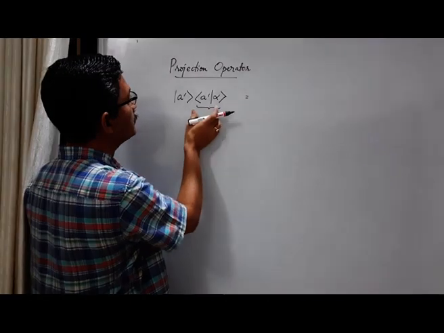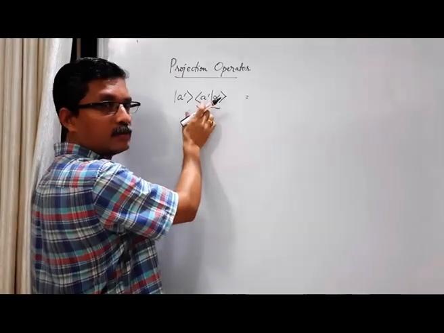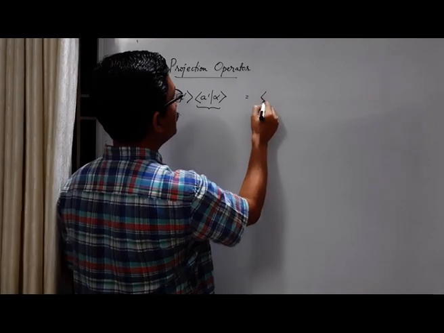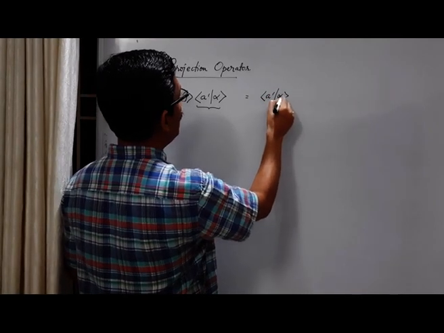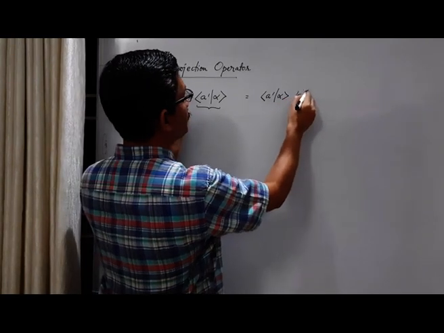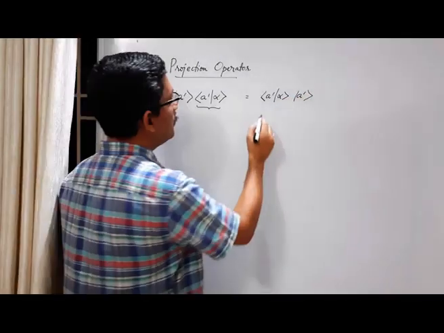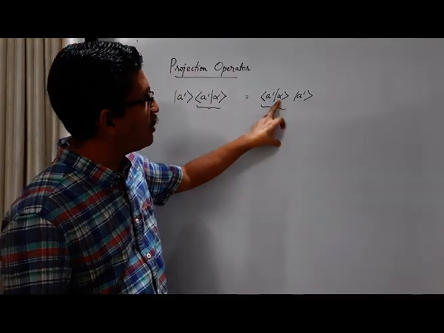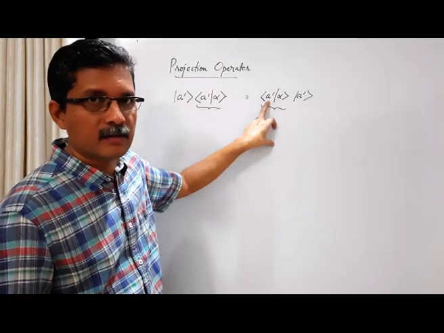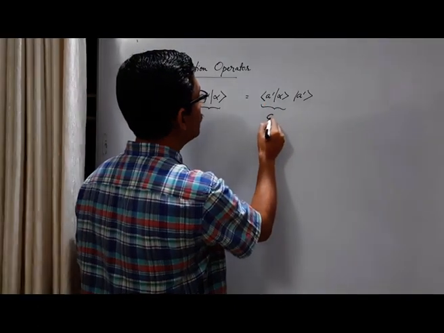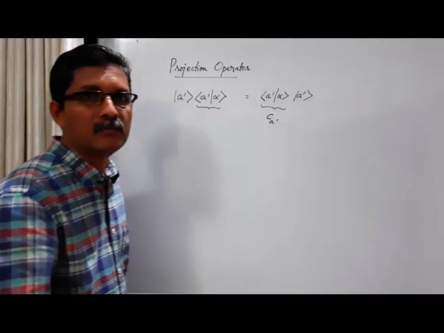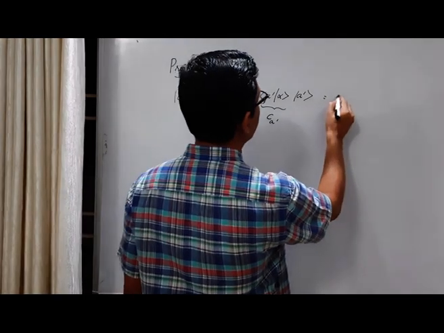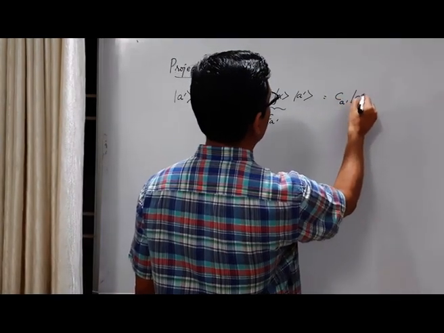It is a scalar, right? It is the product of a base ket with the general ket. This is a scalar, so maybe I can write it first. So A prime alpha, and this ket A prime I am writing here. What is this quantity? It's a component of ket alpha along the direction of this base ket. This we can call some C A prime, some coefficient, some scalar. So this I can write as C A prime ket A prime.